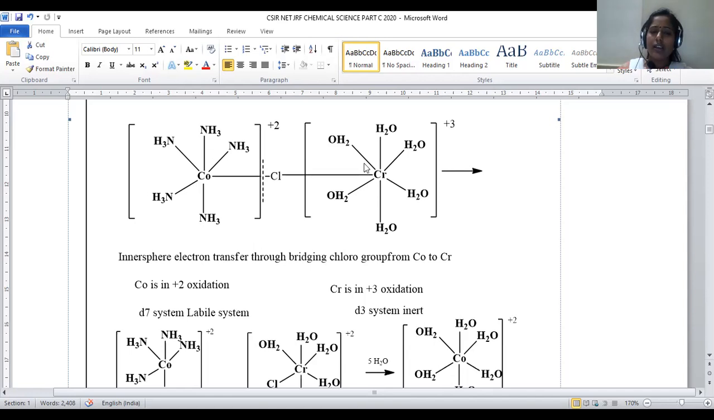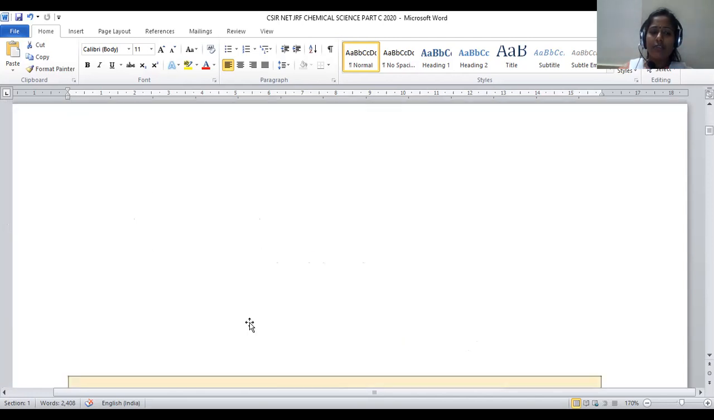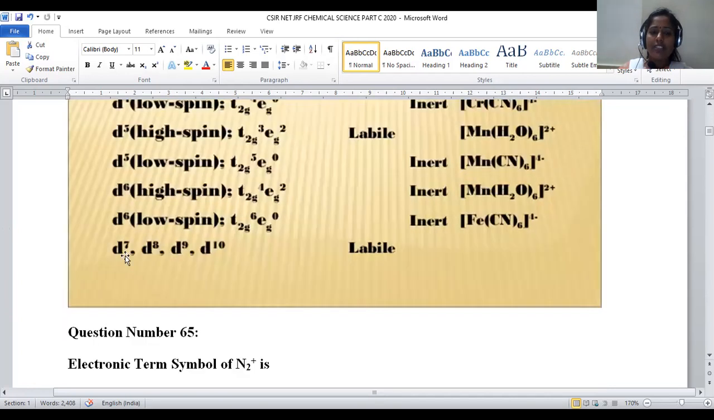So here it is, the formation of a bridge in between two different complexes. So let us see, cobalt is in which system? D7 electron system, so D7 plus 2 oxidation state. Here we have the table. All the D7 systems are said to be labile complexes.